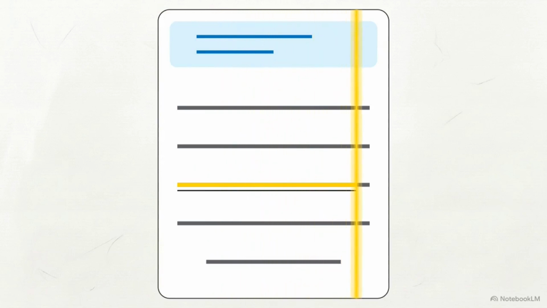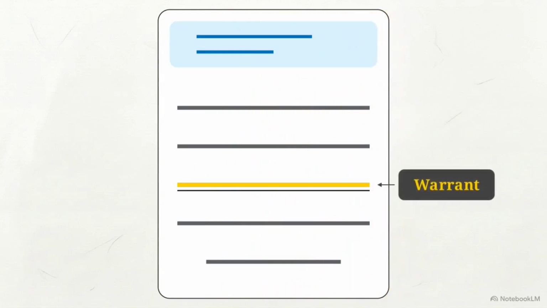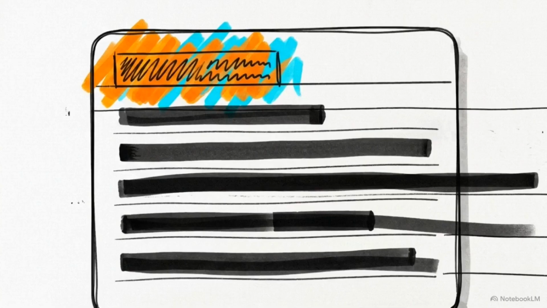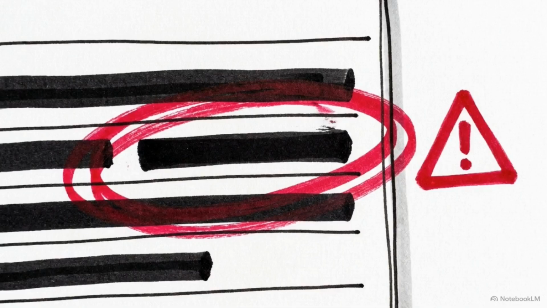Next, we move these results into the Cards module. This tool takes the raw text we've gathered and distills it into formatted index cards. Deploy the Auto Highlight agent. Based on your parameters, the system reads the text and automatically underlines key warrants, the specific evidence supporting the author's claim. Use the AI-powered annotation tool to add a summary to the card. This tool also scans the passage to flag any potential logical flaws in the evidence.